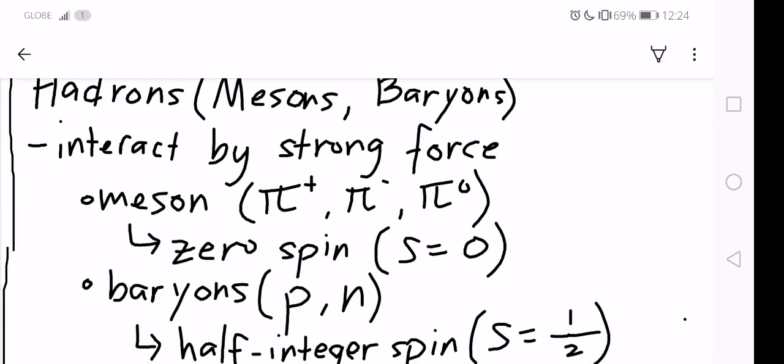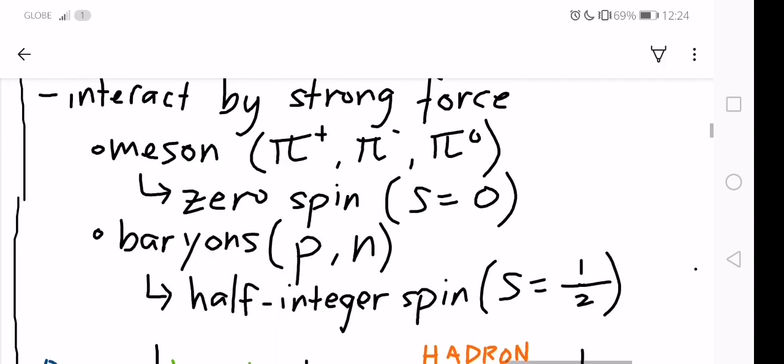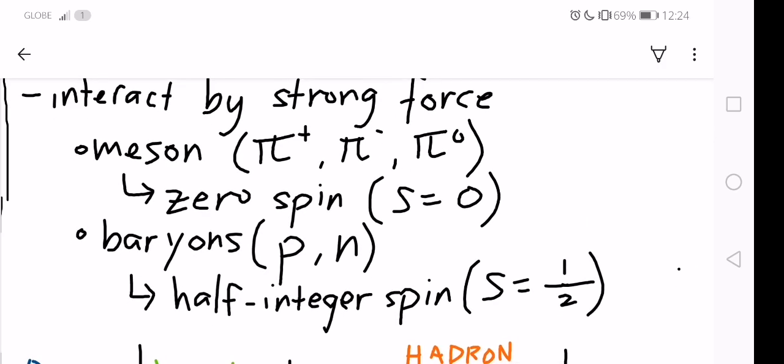So the next type of hadron is the baryons, or you can also think of them as the nuclear materials. So we have discussed protons and neutrons, and these baryons have half integer spins.